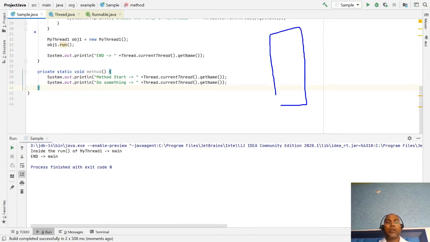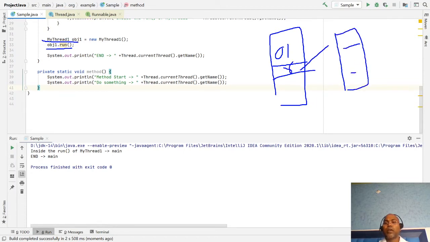First, you created your object, object one is created. Then you invoke your run function, then your control goes to the run function and completes the run logic written there. Then it comes back here and prints your end message.